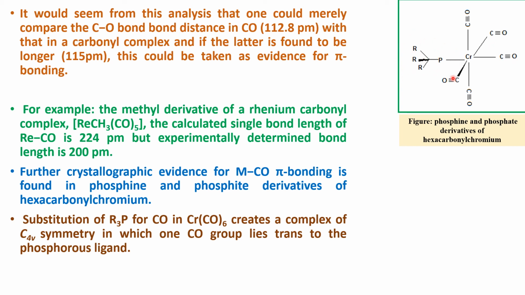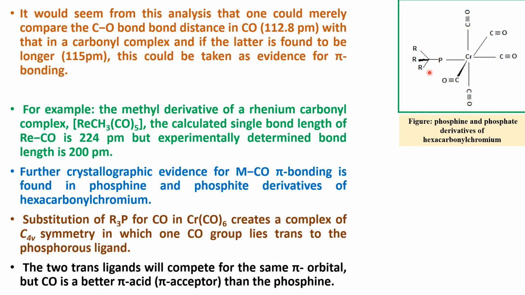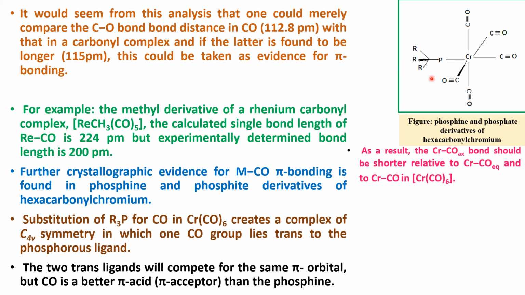The two trans ligands will compete for the same pi orbital, but CO is a better pi acid or pi acceptor than the phosphine ligand. As a result, the axial CO bond should be shorter relative to the equatorial CO and to the CO in Cr(CO)6.